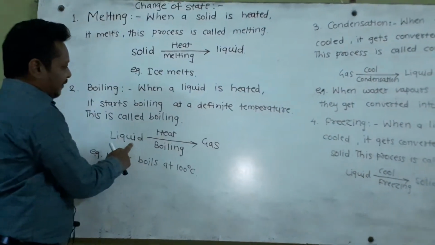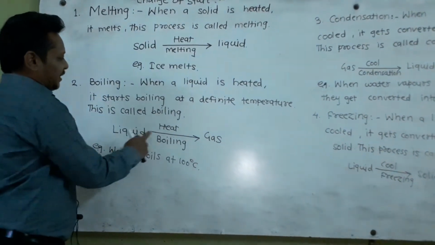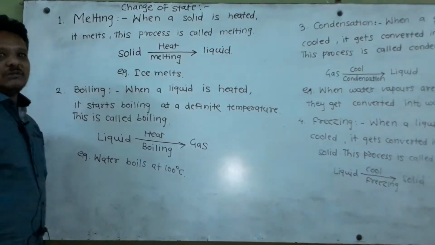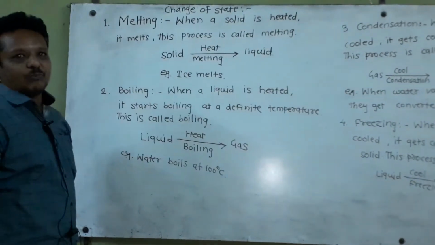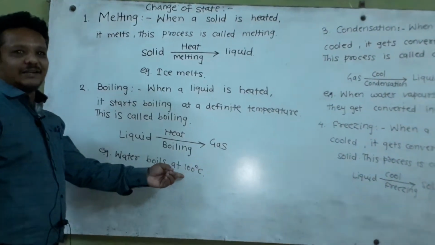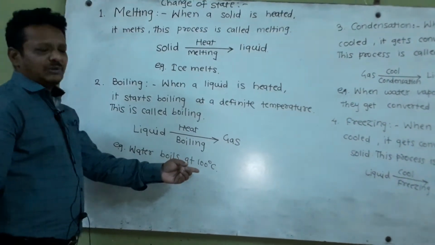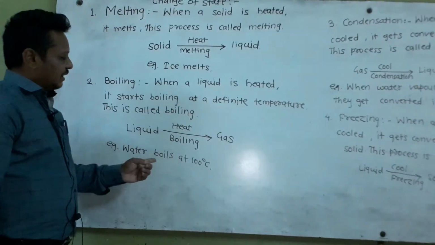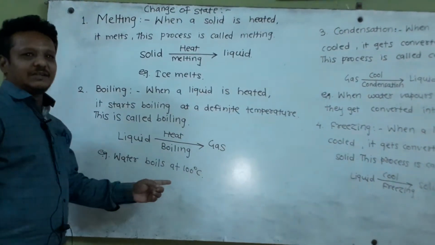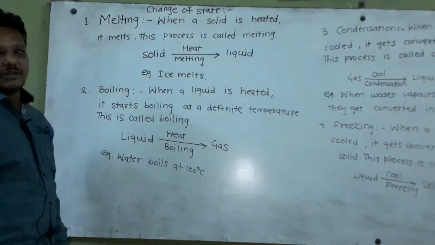So when liquid is heated, it gets converted into gas. This process is called boiling. For example, when water is heated up to temperature 100 degrees Celsius, it starts boiling and it gets converted into water vapors.